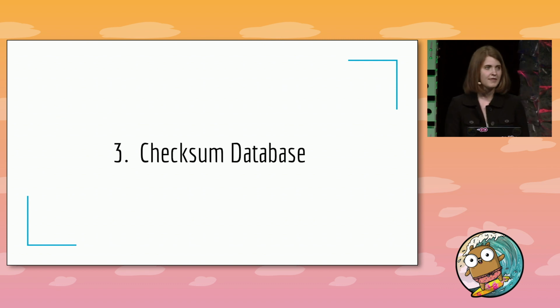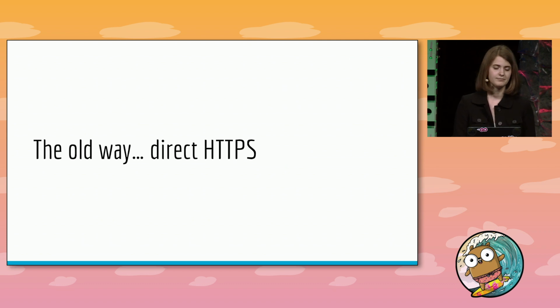I said earlier that the checksum database is the solution to our security concerns. But before we jump into the checksum database and how it works, let's see how you can expect things to work without it. Without modules or proxies, the Go command would fetch source code directly from the origin server using HTTPS at head. You could be reasonably confident that this was giving you what you asked for, but it was still possible that the origin server had been hacked, and that was undetectable by the Go command. And since your code was relying on the latest commit, it did nothing to protect you from a package owner suddenly changing their source code out from under you.